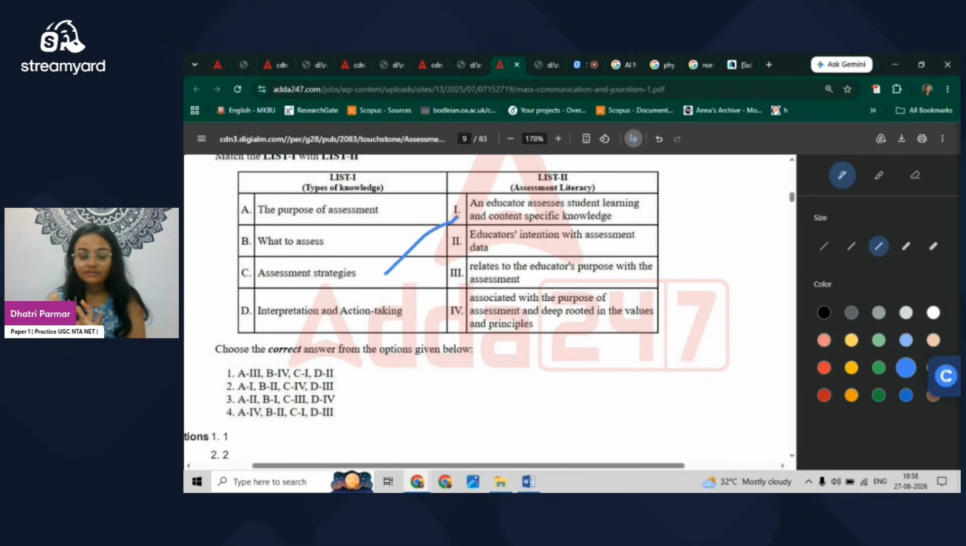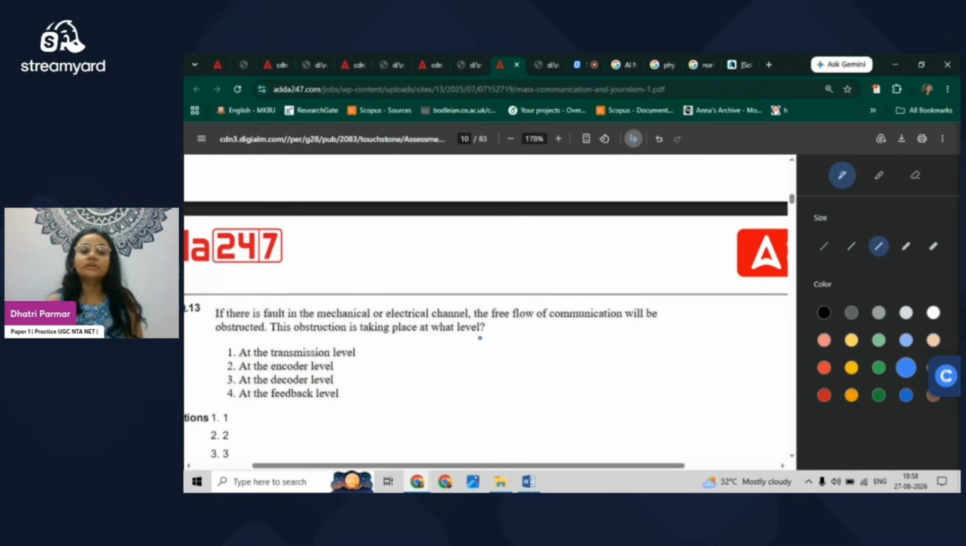C connected with I. Educators' intention with assessment data, what they want to do, action taking. That relates to educators' purpose. Now purpose, here is a keyword through which we can connect it. And in that case, A is the answer. A3, B, IV, what to assess, and that is associated with purpose of assessment, and deep rooted in the values of principle. And then D, we have educators' intention with the data, whatever the educator got throughout the learning process.